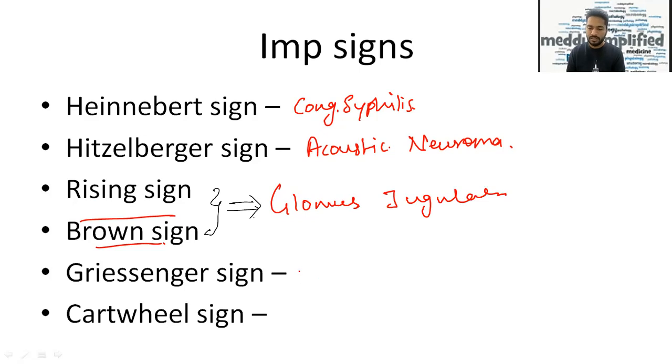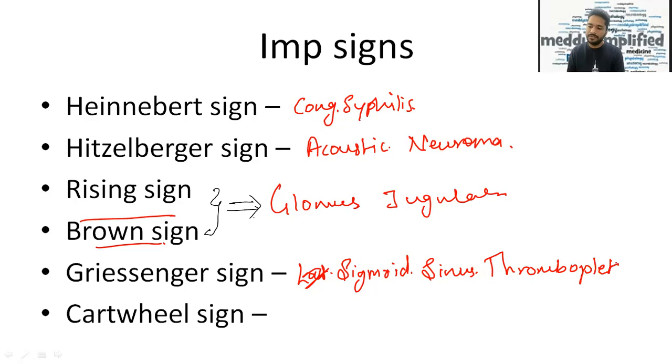Griesinger sign is seen in lateral or sigmoid sinus thrombophlebitis. Where do we see cartwheel sign? Cartwheel sign is seen in ASOM.